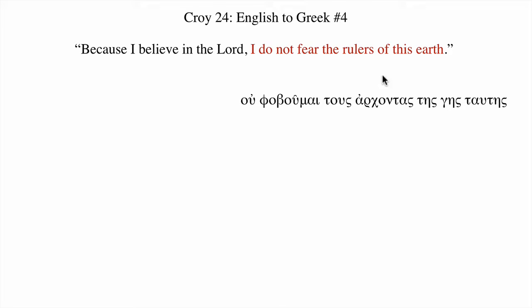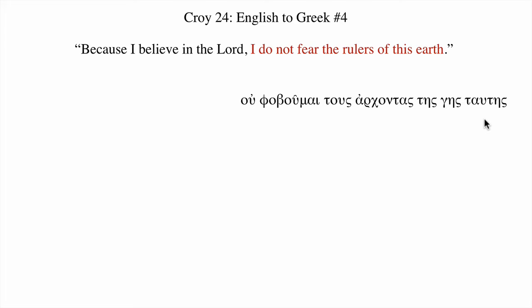The rulers of this earth, that's pretty easy for you at this point. We need an accusative for the direct object of to fear. Tous archontas, third declension, from ho archon. And we want to say the rulers of what? The rulers of the earth. So we want the earth in the genitive, tes ges. And to say this, we use the demonstrative tautes in the feminine genitive, so that it agrees with tes ges, the earth. You could also put tautes before tes ges, tautes tes ges.